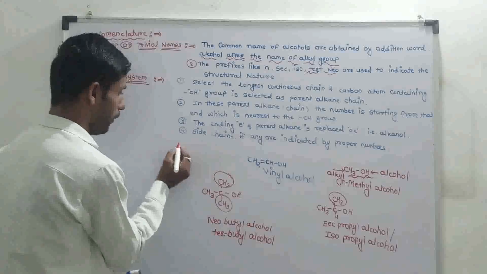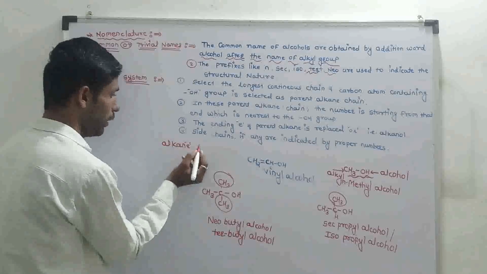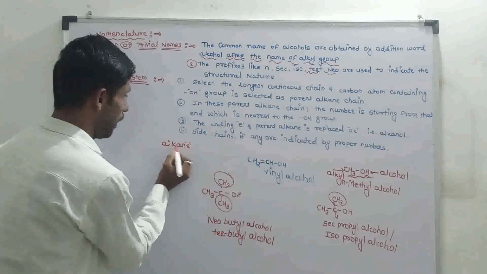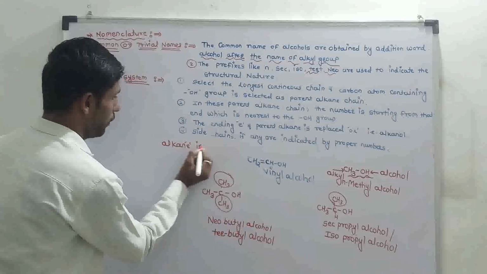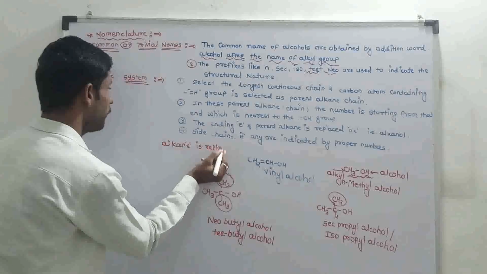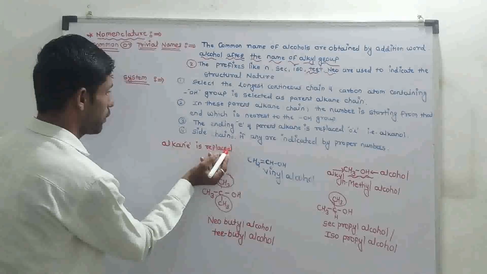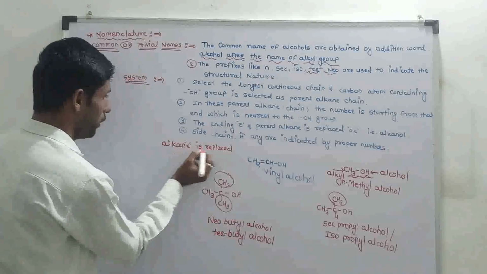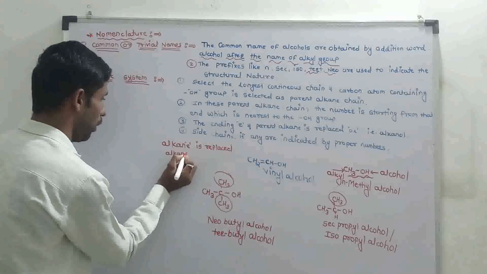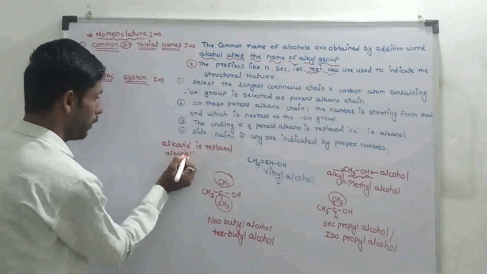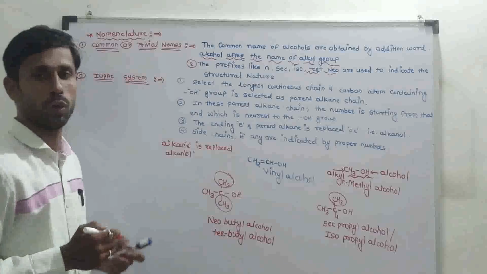The ending E of the parent alkane is replaced by OL.